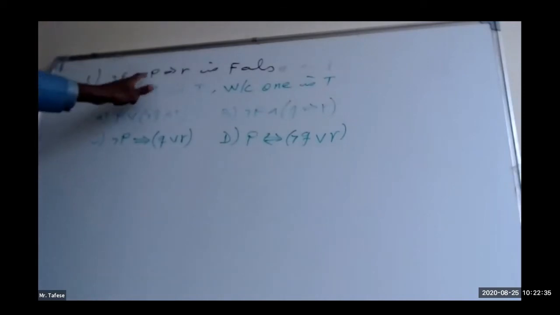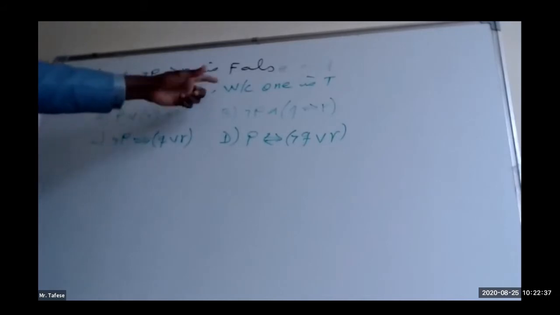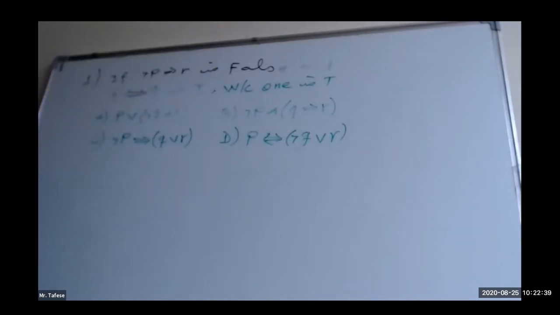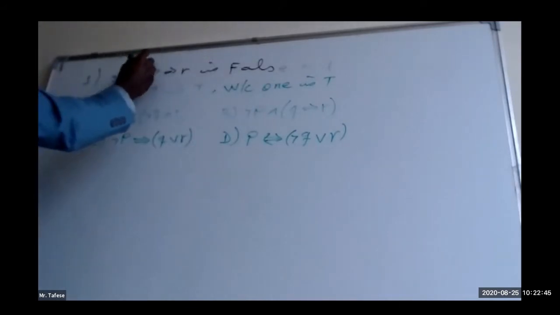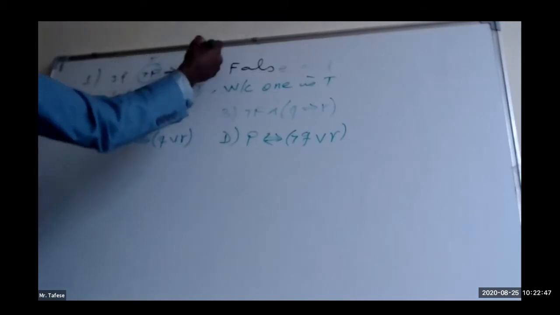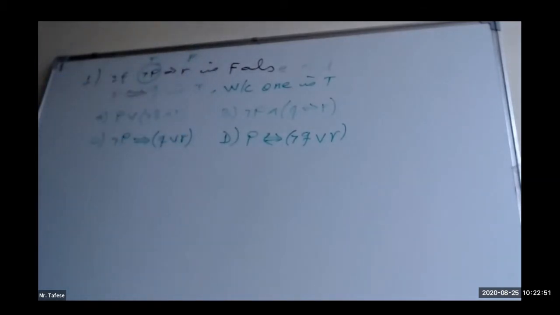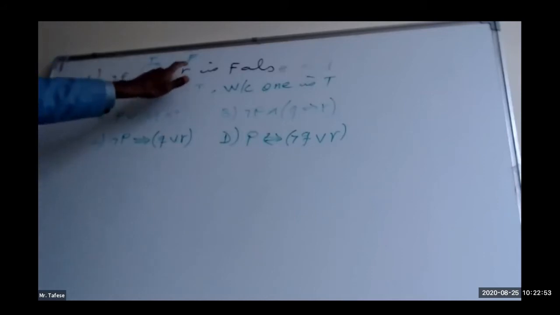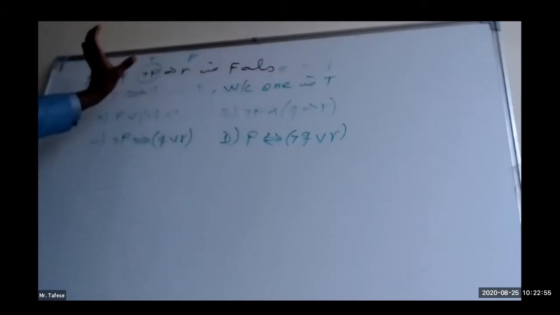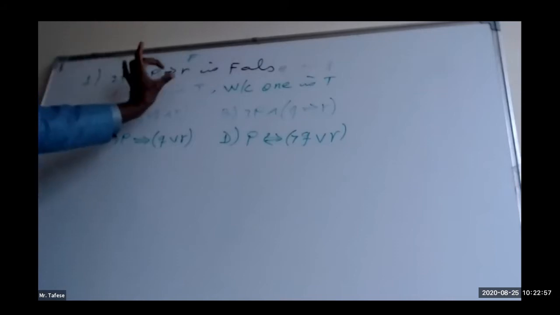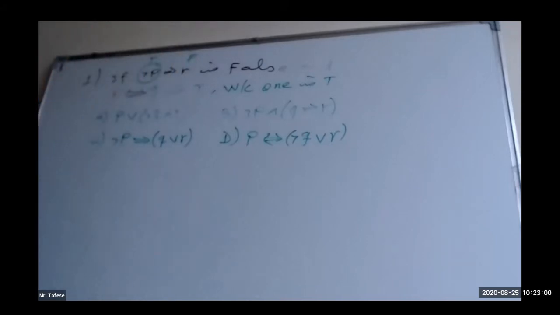Let us start from the hypothesis of this statement. Negation of P implies R is false whenever the first one is true and the second one is false. This is the only option that we have. Implication will be false if the first one is true and the second one is false.